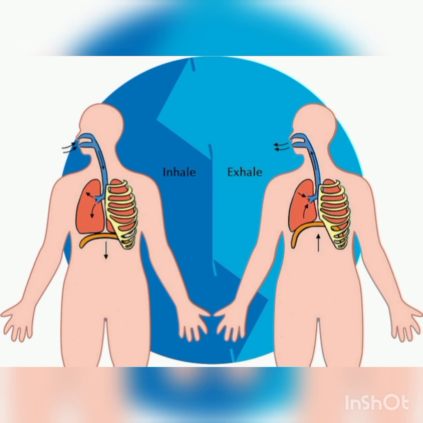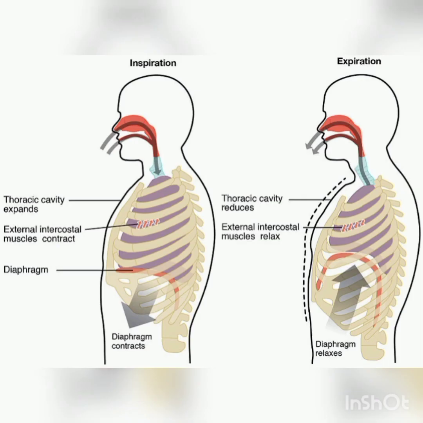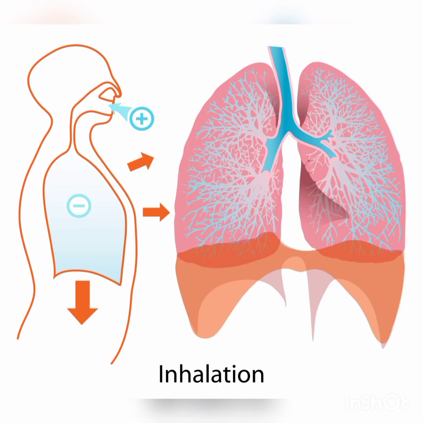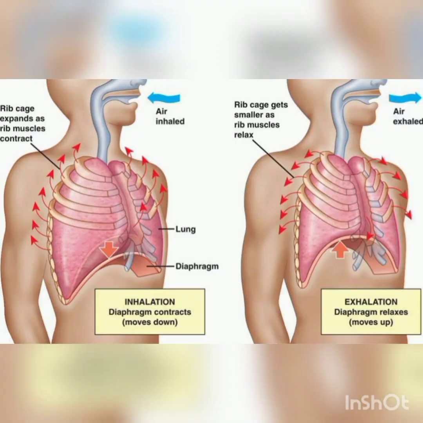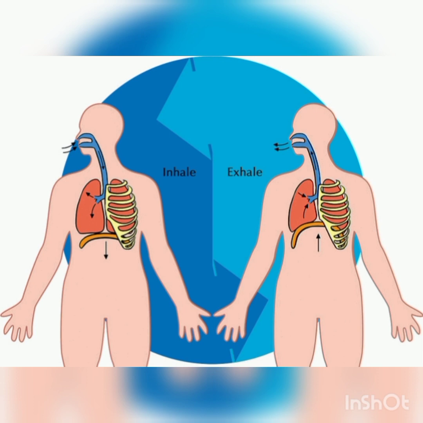Here the contraction of the diaphragm increases the volume of the thoracic cavity anteroposteriorly. Next, contraction of the external intercostal muscles moves the rib cage forward and upward. As a result, the volume of the thoracic cavity increases dorsoventrally and laterally. As the thoracic cavity expands, air pressure in the lungs decreases and atmospheric air is drawn into the alveoli of the lungs. So that is inspiration in the mechanism of breathing.